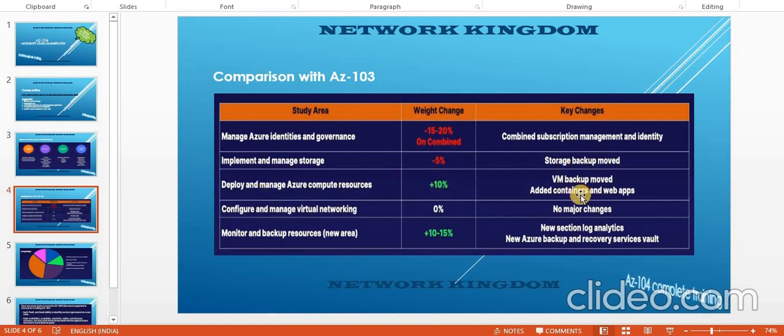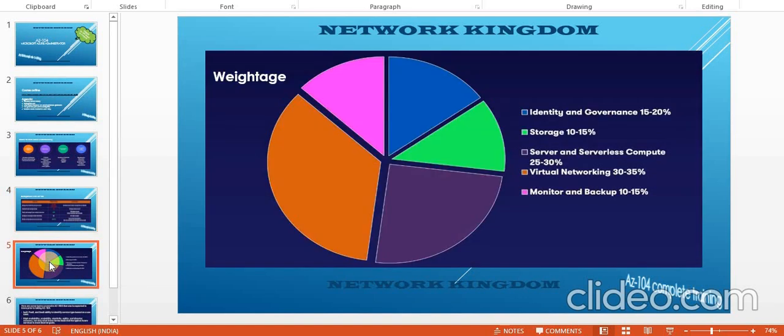And what are the key changes? Basically, they have moved VM backup, and they have added containers and web apps. Okay, that we would be covering in serverless computing. And if I talk about the virtual networking module, there is no change. Okay, and this is the newly added one, I would say. So in monitor and backup resources, we would see Log Analytics, we would see Azure Backup, we would see Recovery Services. Okay, and the weightage is 10 to 15%. Okay, so let's move to the next slide.